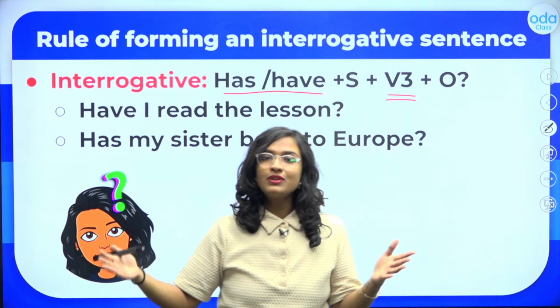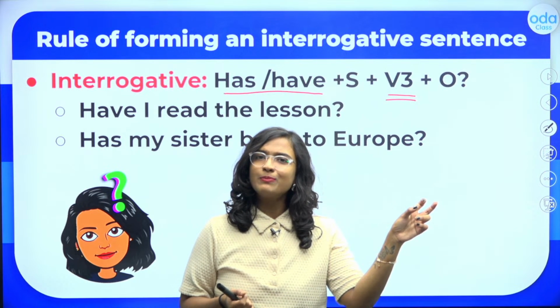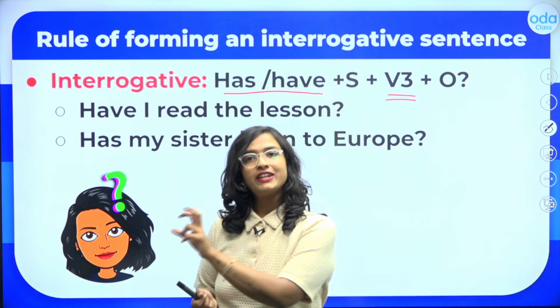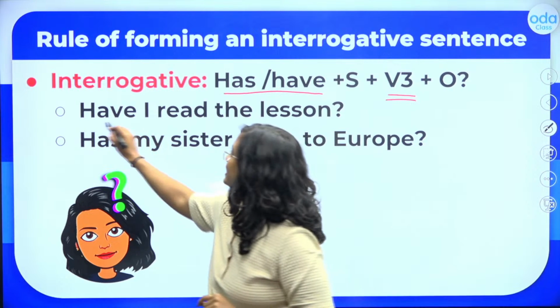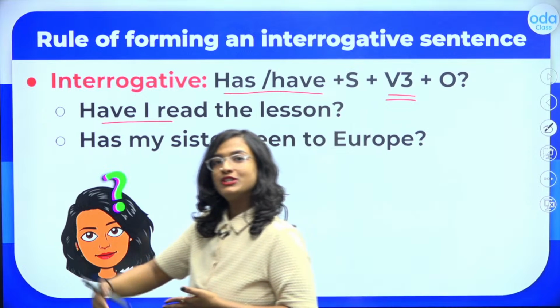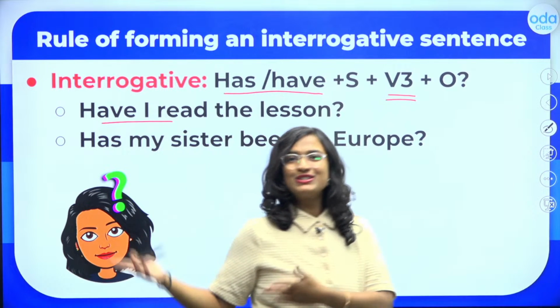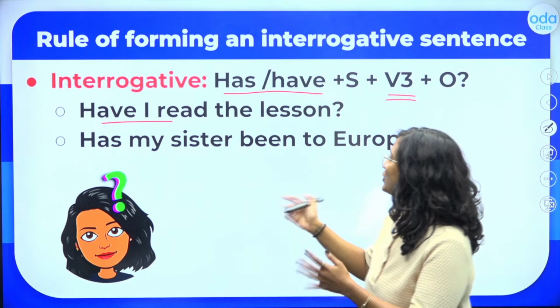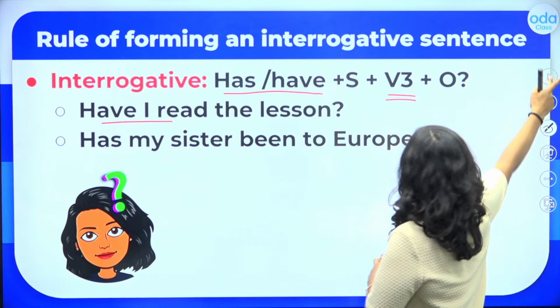What do we have to do? We take the auxiliary verb and we move it to before the subject. So I have read the lesson becomes have I read the lesson. Similarly, my sister has been to Europe becomes has my sister been to Europe. So students, I hope that this is fairly straightforward to you all. Let's try a question together now.